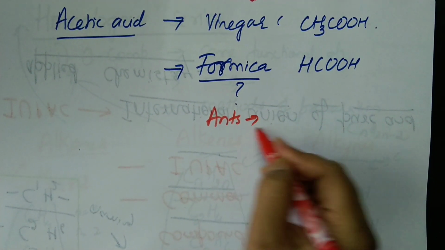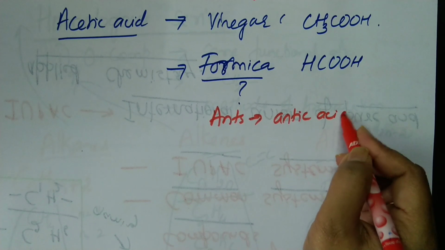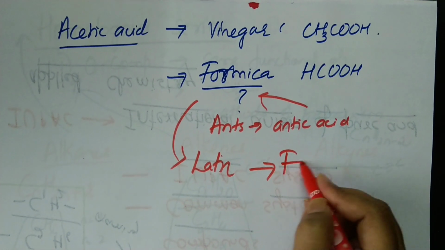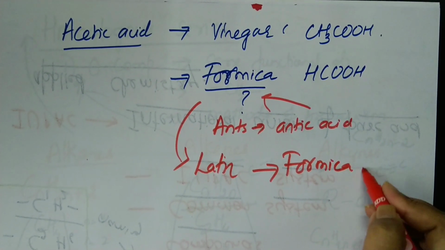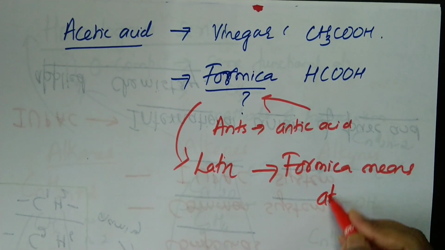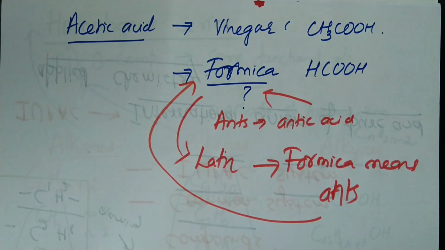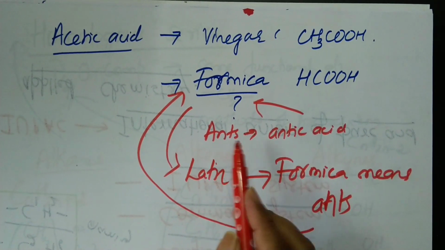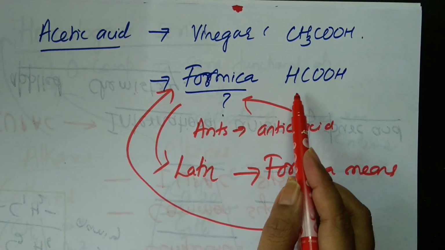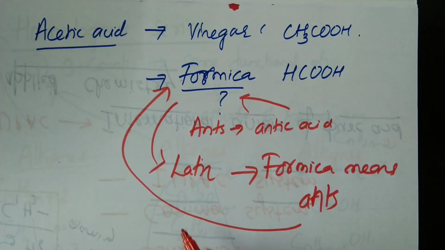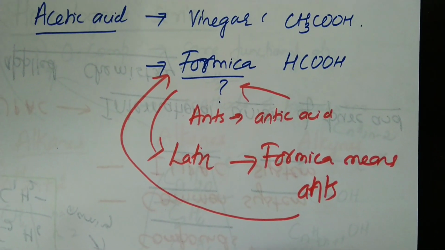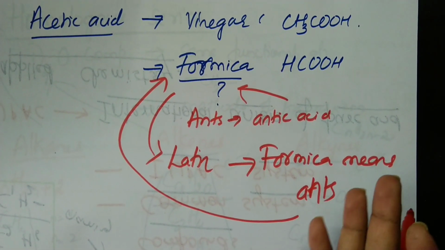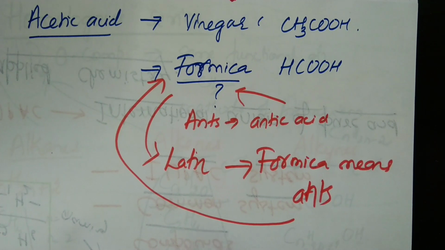You would have called it as antic acid. But why is it called as formica? Because in Latin language, formica means what? Ants. Hence, the name formic acid. Imagine if we Kannadigas had discovered this particular acid. It is present in the ant bite. Okay, we would have called it as what? Uric acid. So, some of the people would call it as uric acid. Some of them would call it as formic acid. Others would call it as antic acid.